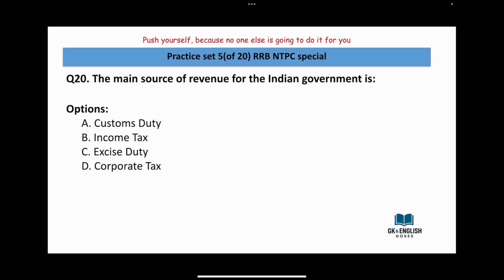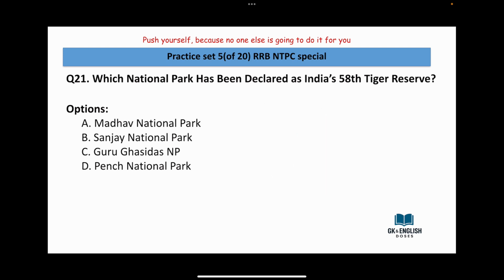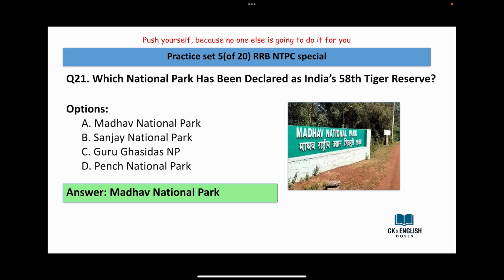The main source of revenue for the Indian government is customs duty, income tax, excise duty, corporate tax. Corporate tax is the answer. Which national park has been declared as India's 58th tiger reserve? Madhav National Park, Sanjay National Park, Guru Ghasidas National Park, Pench National Park. Answer is Madhav National Park.